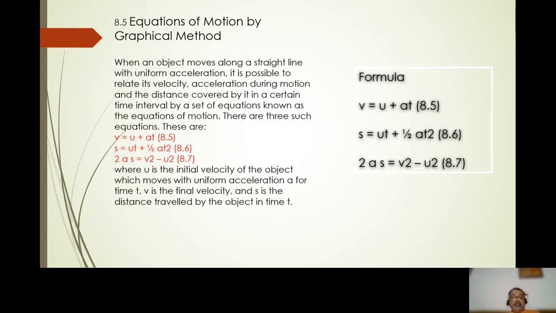Here, u is the initial velocity of the object which moves with uniform acceleration a for a time t. v is the final velocity. s is the distance traveled by the object in time t.